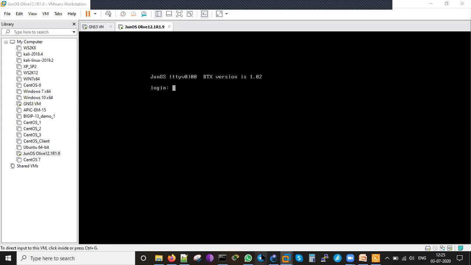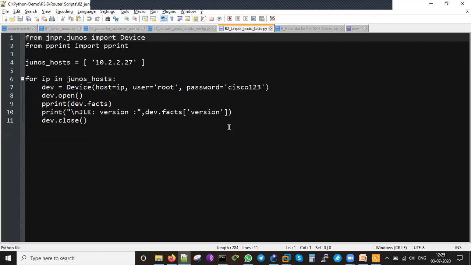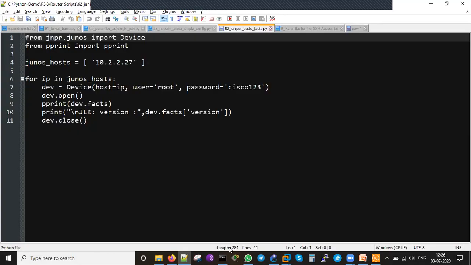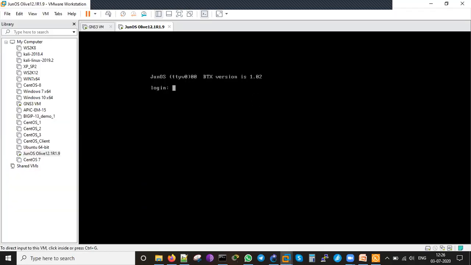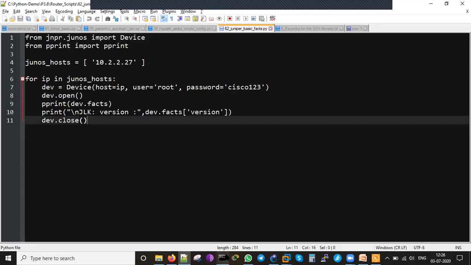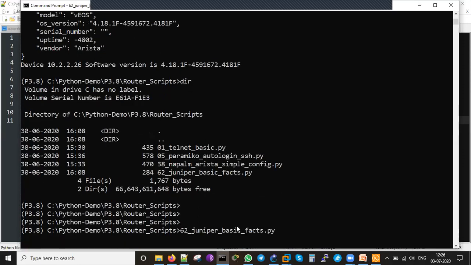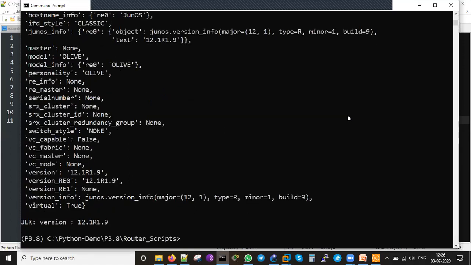I'm just showing you a very little bit of things because it's a demo. Now I guess the box has been booted up and it's ready. Now it is looking for the login here. I can log in as root and check it out, but let me run this project and see whether it is running. Let me get this Juniper basic facts. Yeah, now I got the output.